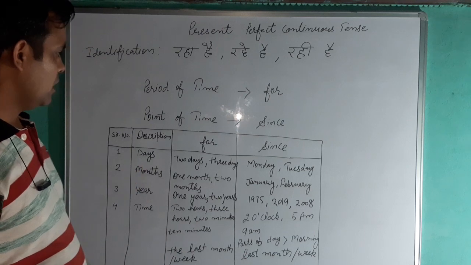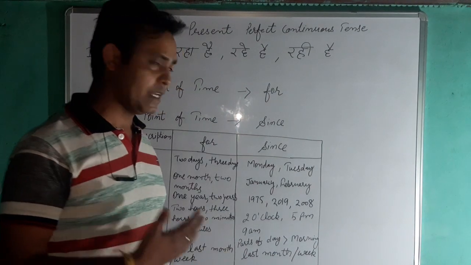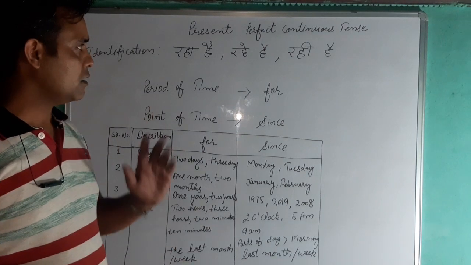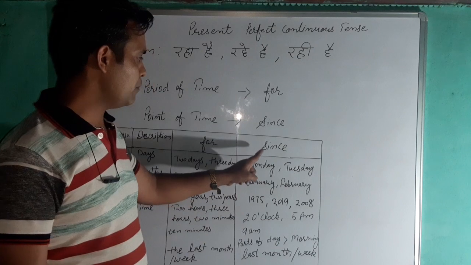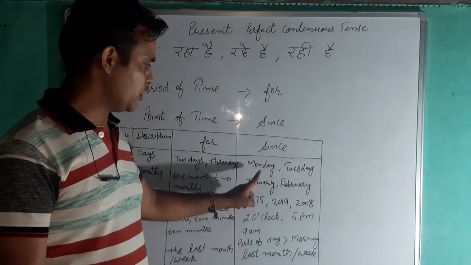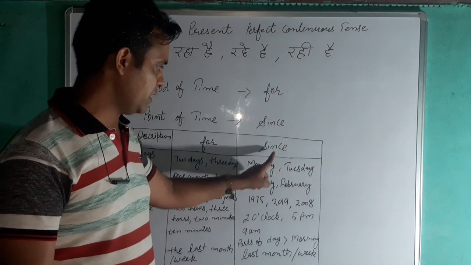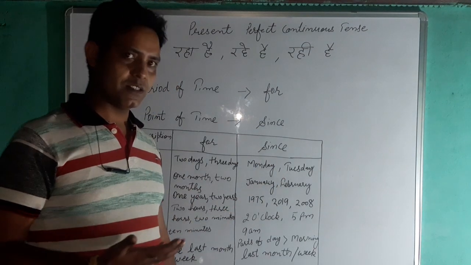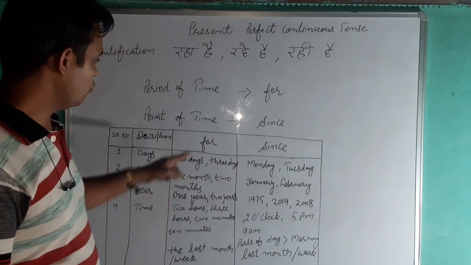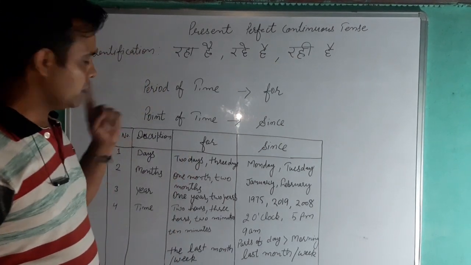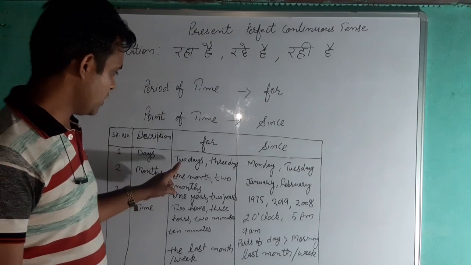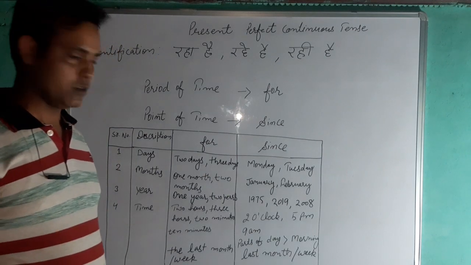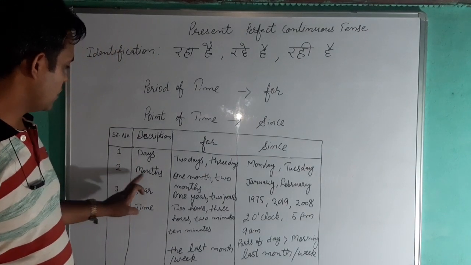Okay, if we talk about the name of the days, right? Sometimes you know that we speak like this, that Monday, Tuesday, Wednesday. So when the name of the days come, then we can use since before the name of days. Since Monday, since Tuesday, right? But if we count the days, then in that case we use for before the days. For 2 days, 3 days, right? For 4 days.